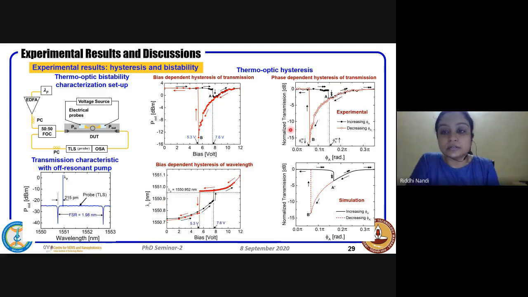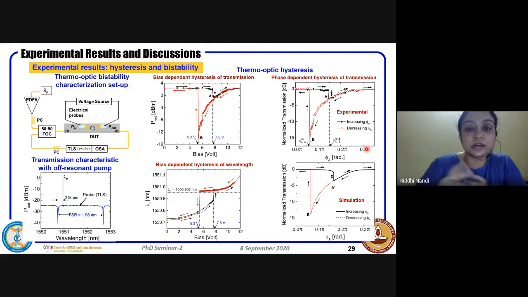Same thing, we just converted to phi, because all our simulations we are modeling we had done using phi. So the bias voltage we have just changed to the applied phi, and we could actually find out what is the value of phi applied for the lower as well as for the increased path. If you see the simulation result, the reverse path actually matches quite well, but in the forward path there is a slight mismatch in the value. As I mentioned, in the forward path, it is very tough to align the pump wavelength with the resonance. In the reverse path, it is much more comfortable, I would say.